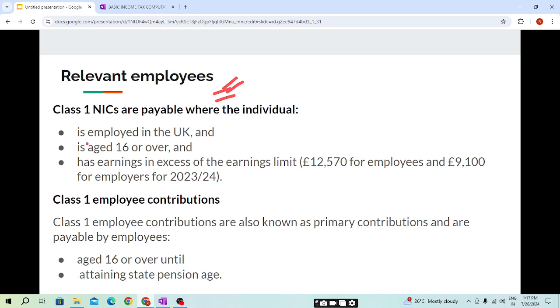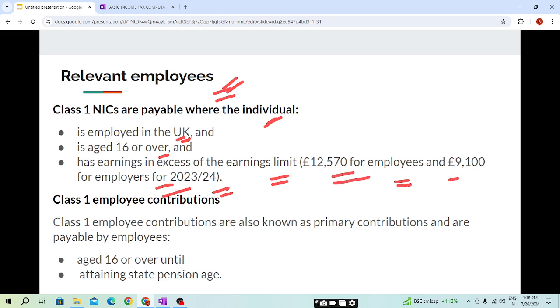Relevant employees: class 1 NIC is payable where the individual is employed in the UK, is age 16 or over, and has earnings in excess of the earnings limit, that is 12,570 pounds for employees and 9,100 pounds for employers for the tax year 23-24.